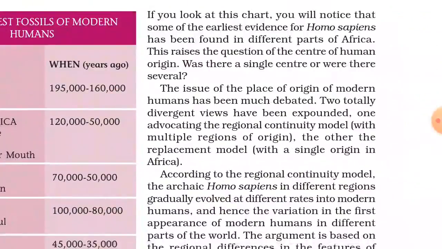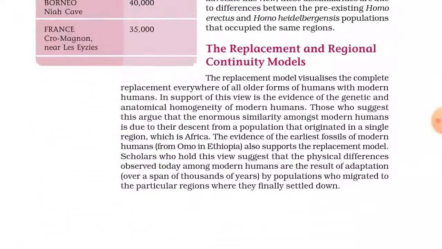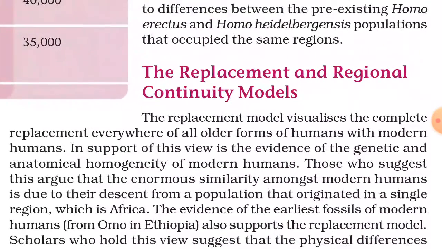Next, we discuss the two theories. One is the replacement model, the second is the regional continuity model. The replacement model says that early humans started living at only one place, the African continent.